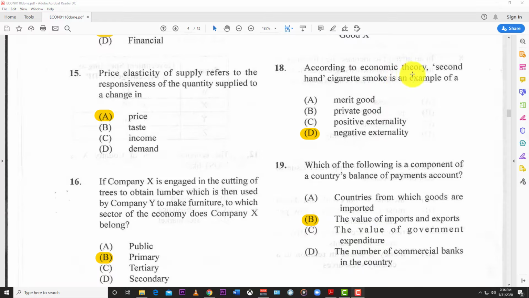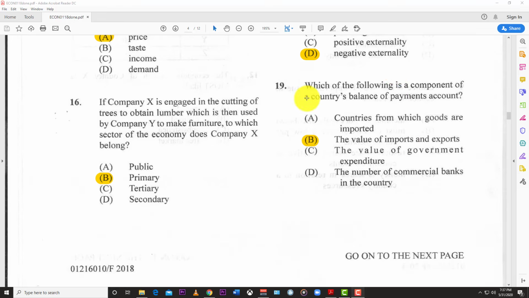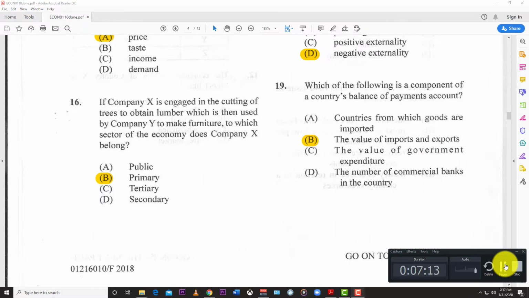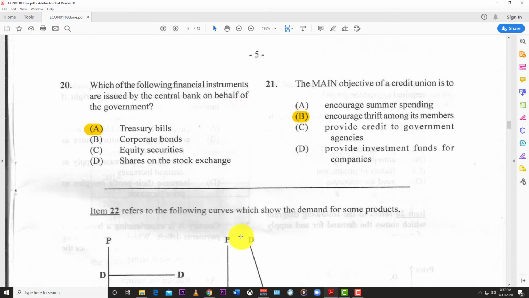Number 18, according to economic theory, second-hand cigarette smoke is an example of, and the answer here is D, negative externality. The negative externality. Which of the following is a component of a country's balance of payment account? And so the answer here is B, the value of imports and exports. The value of imports and exports. Number 20, which of the following financial instruments are issued by the central bank on behalf of the government? And the answer here is treasury bills. They are issued on behalf of the government by the central bank.